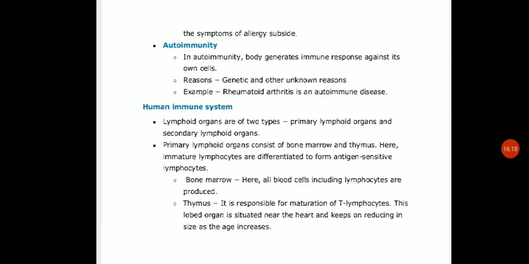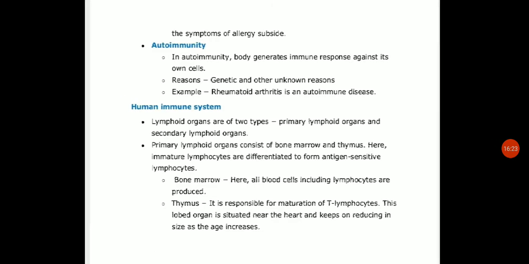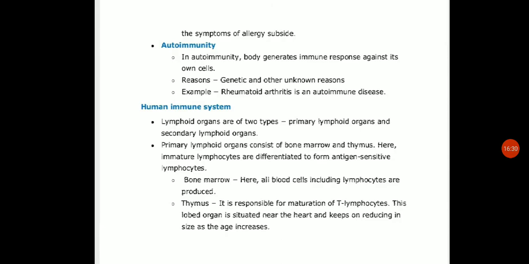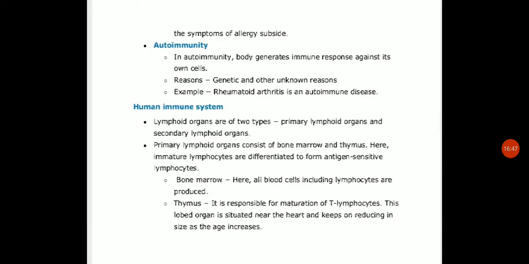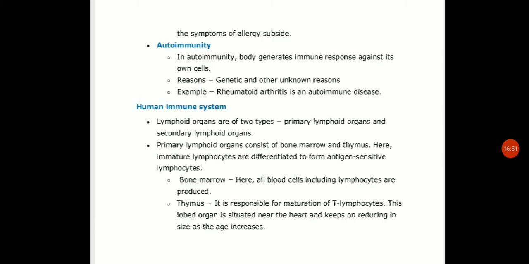Now the human immune system. Certain structures and organs present in our body are responsible for maintaining the immune system. What are these organs that we study here? The lymphoid organs. What are lymphoid organs? Lymphoid organs are the organs where the origin, maturation and proliferation of lymphocytes occurs. These are the places where lymphocytes are produced, their number increases, they multiply, and their maturation and origin takes place.